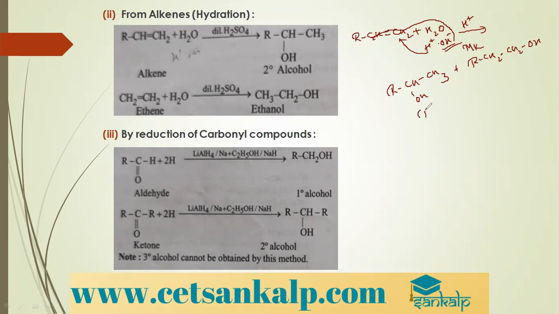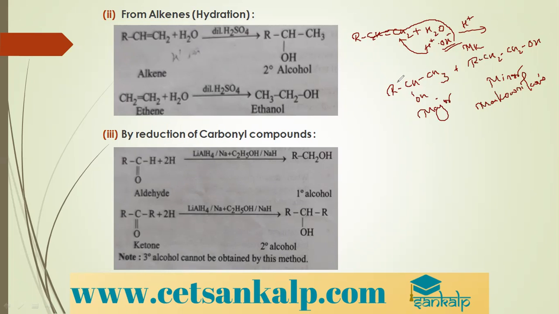So this product becomes major and this product becomes minor according to Markovnikov's rule. So you have to remember this. Major and minor products both should be known. But usually they ask for the major product, and at that time you should remember that we have gone according to Markovnikov's rule.